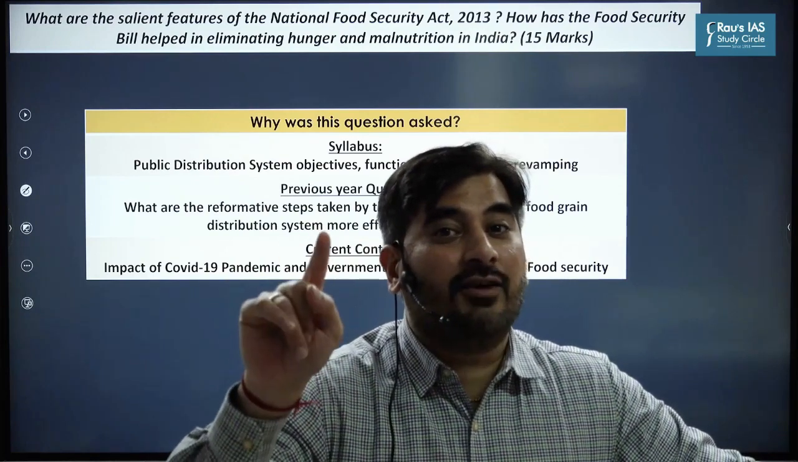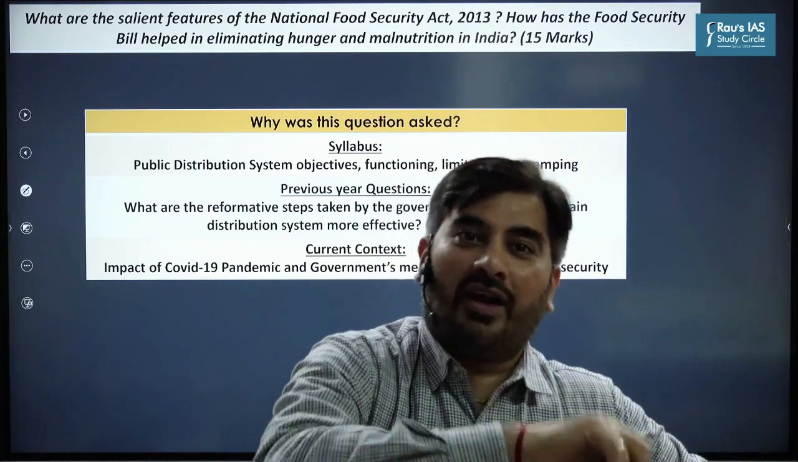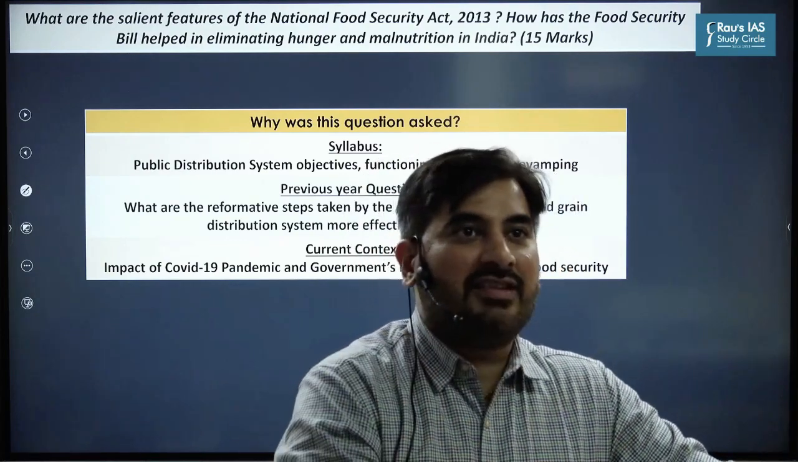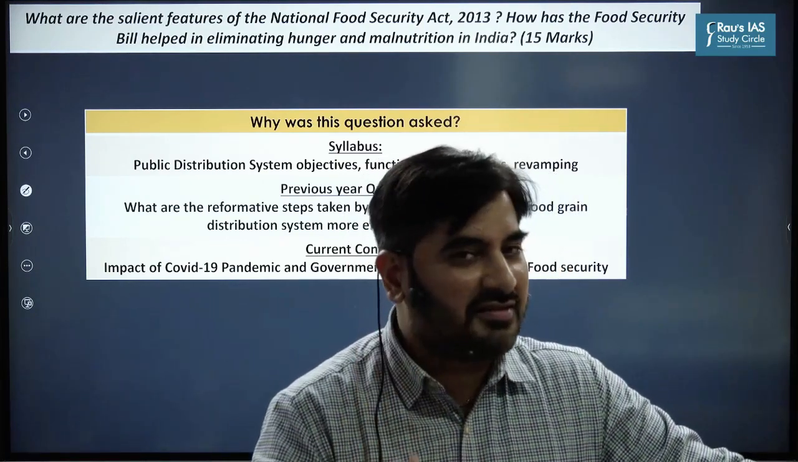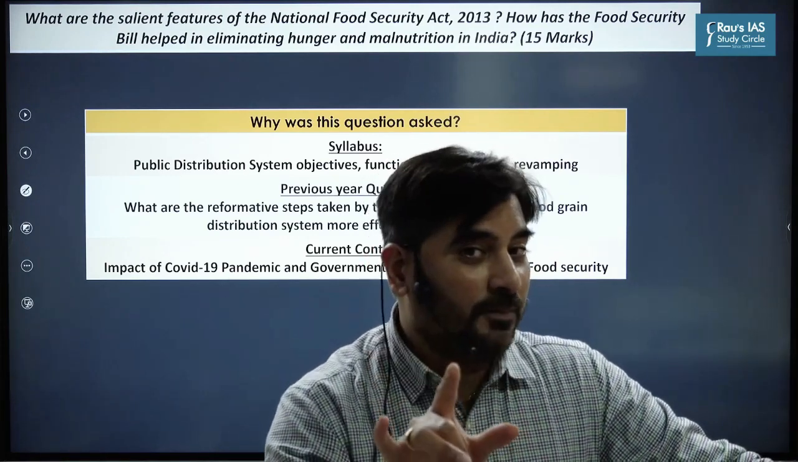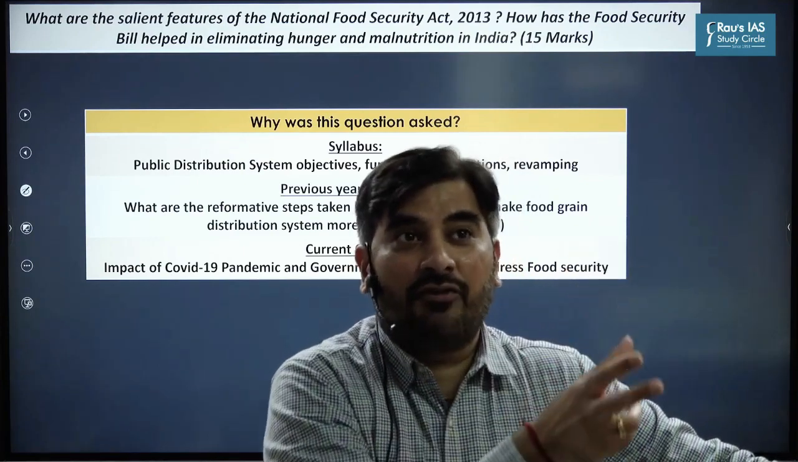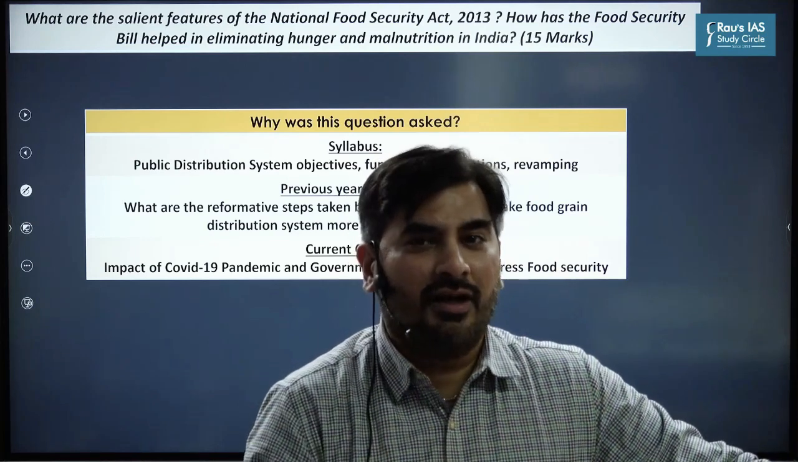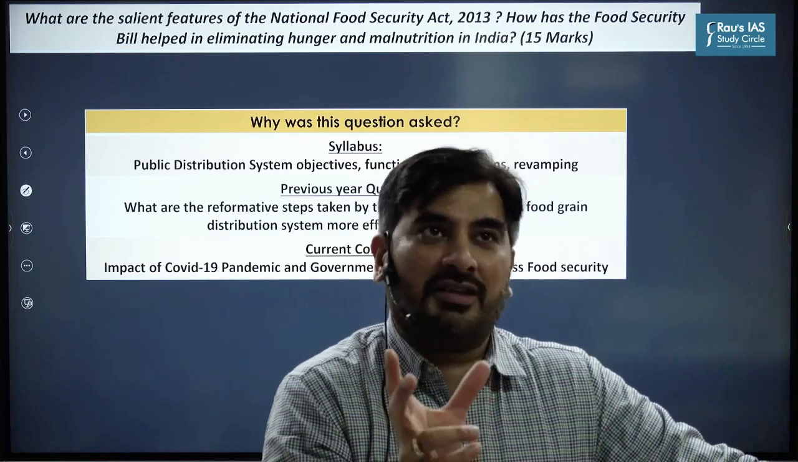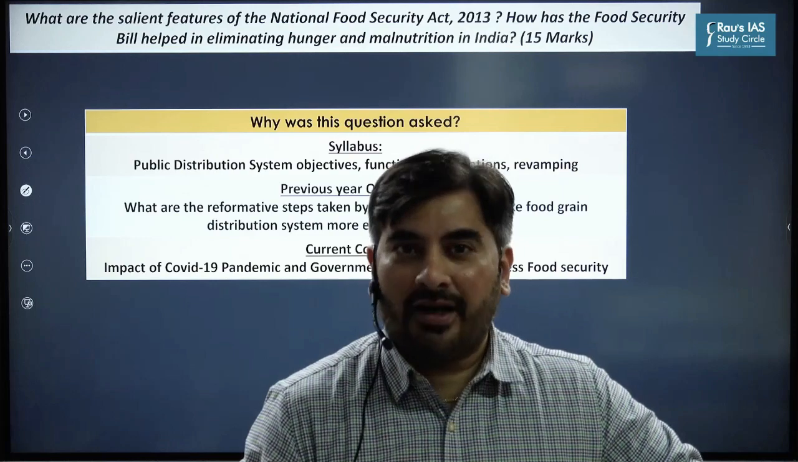It has not asked to what extent it has helped in eliminating hunger and malnutrition. If the question was to what extent it has helped, then you would need both benefits and challenges. But the question is very straightforward: how it has helped in eliminating hunger and malnutrition. So while writing the answer, you should focus more upon the benefits of the National Food Security Act, not on the challenges. For challenges, you can have just a cursory or brief part, but major emphasis should be on benefits. I hope you are getting this point.